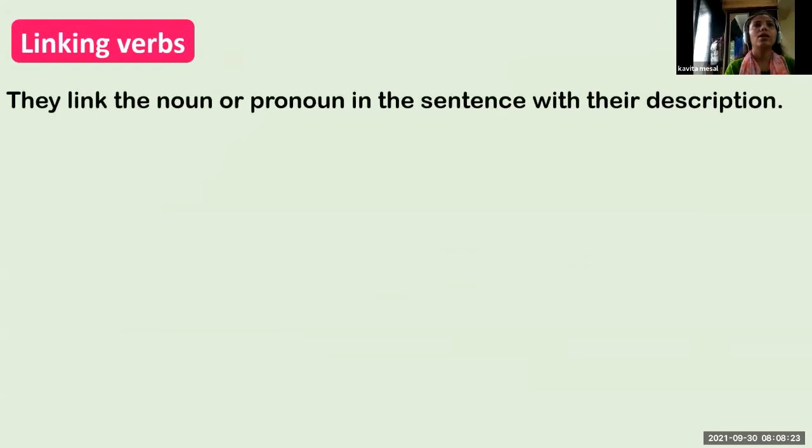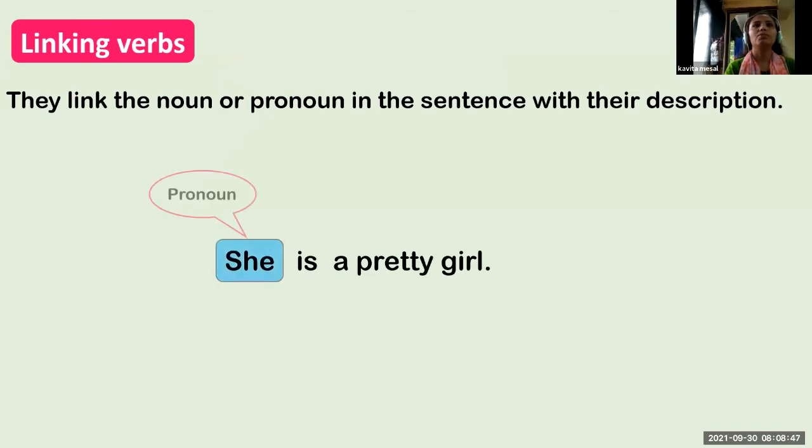What is a linking verb? Linking verbs link the noun or pronoun in the sentence with their descriptions. Linking is a word that suggests link. Okay, we'll see the example here. She is a pretty girl. Now here she is a pronoun, and is is a linking verb.